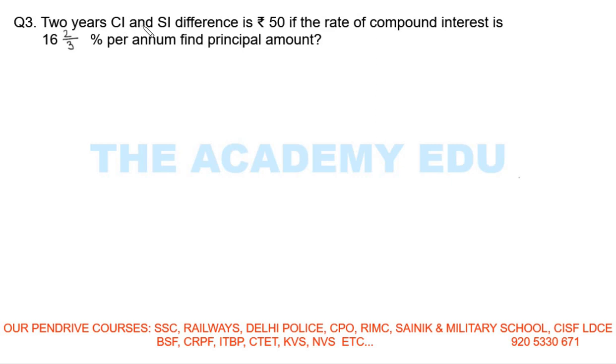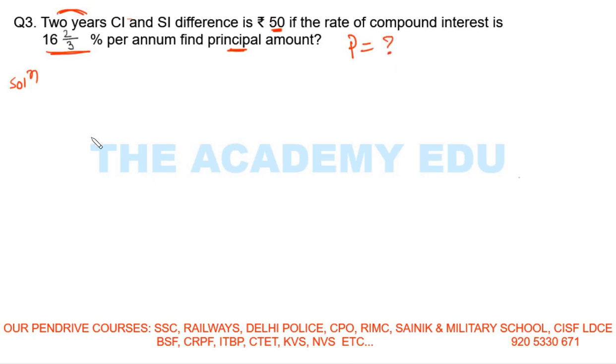Two years CI and SI difference is 50. The question is saying the 2 years CI and SI difference is rupees 50. If the rate of compound interest is given, find the principal. So from here, 2 years means time is given, difference of CI and SI is 50, rate of interest is given, find the principal. We need to find what is the principal, right?